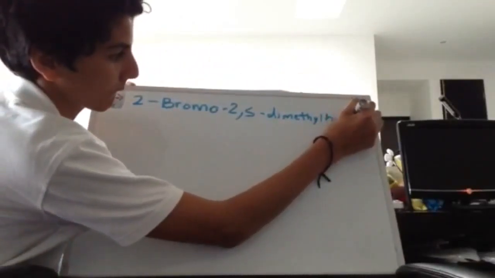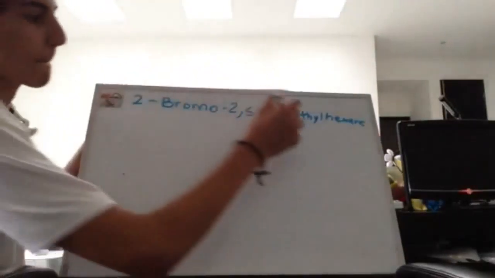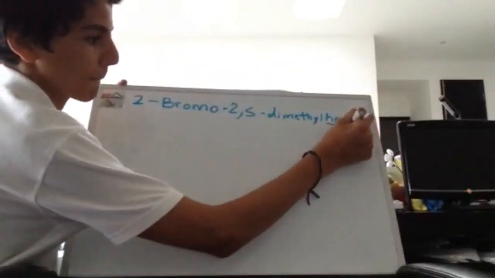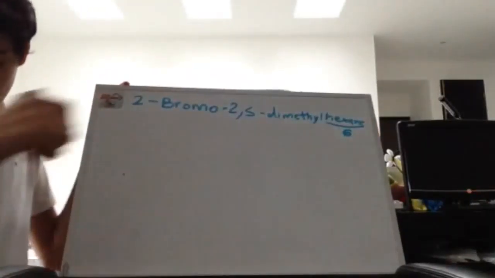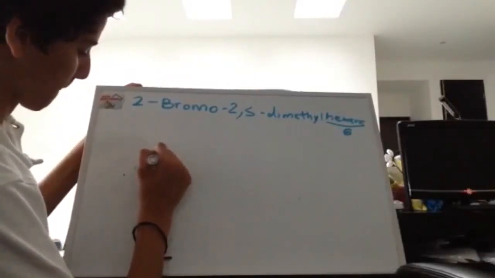First, we need to analyze the name. What can give us a clue of what the main chain is going to be like? Hexane. So there's going to be only 6 carbons in the main chain.